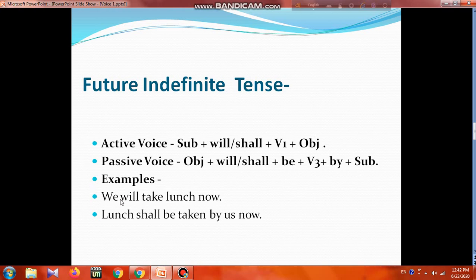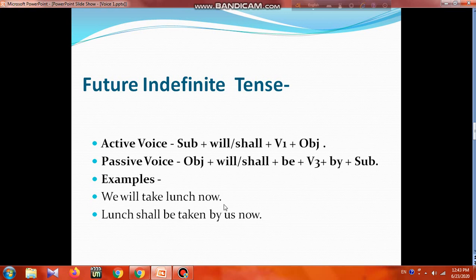For example, we will take lunch now. So it is future indefinite tense. If you want to change it, lunch will be at the beginning: lunch shall be taken by us now. So this is the structure for future indefinite tense. If you want to change the voice of future indefinite tense, we will follow this way. First we will make the object the subject, we will place the object first, then shall or will, then be, then be3, then by, then the subject, meaning the objective form of the subject. See the example, we will take lunch now. So lunch shall be taken by us now, or lunch will be taken by us now.